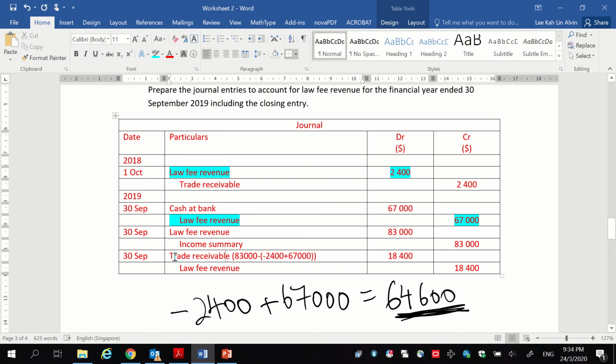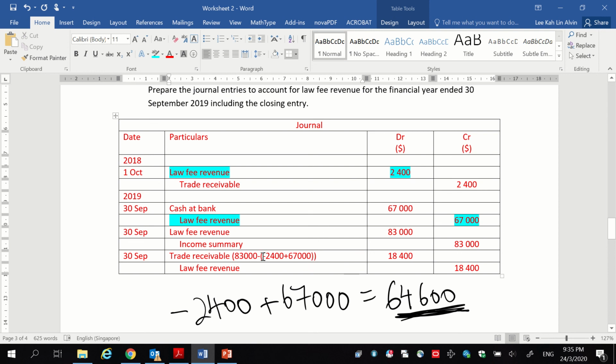So for this, we have to make up for the revenue. We have to add it up so that it becomes 83,000, and that is why we will debit a trade receivable at the end of the year. You can pause the video here so that you can copy down the journal entries.